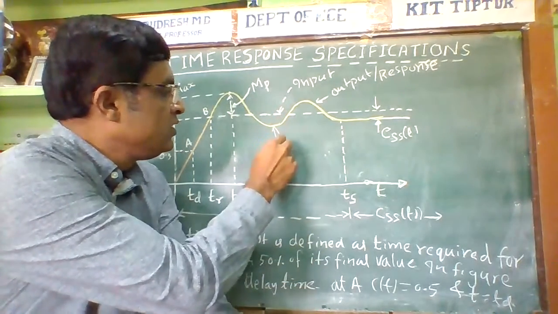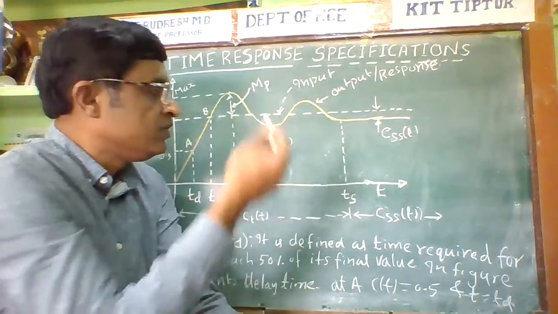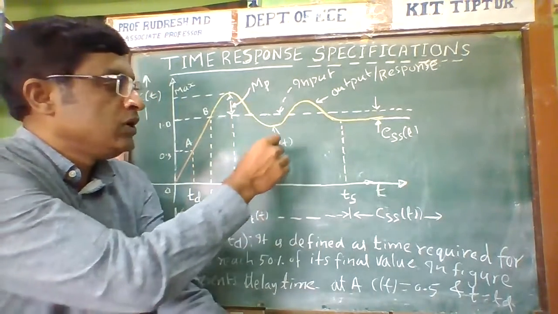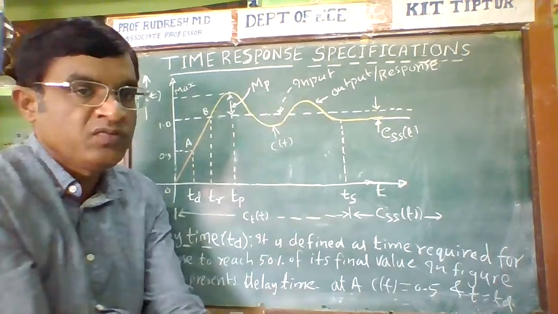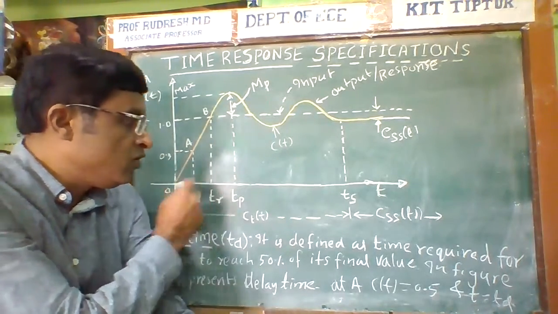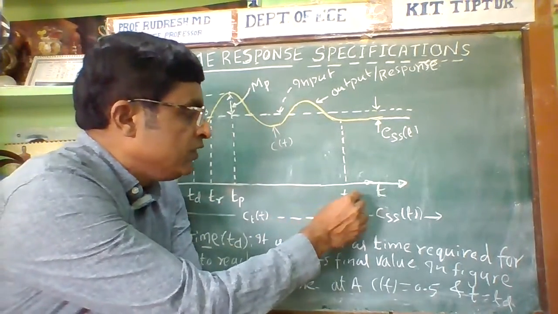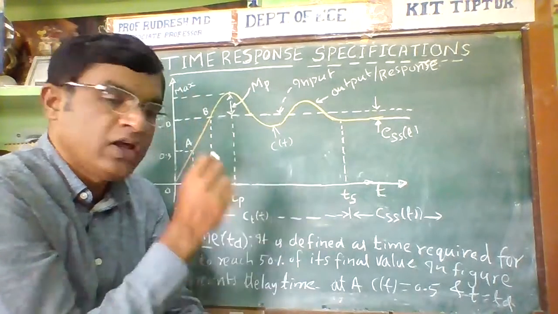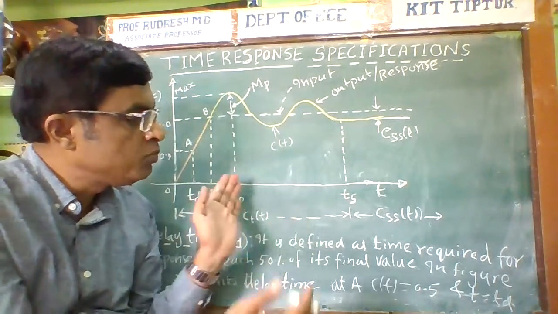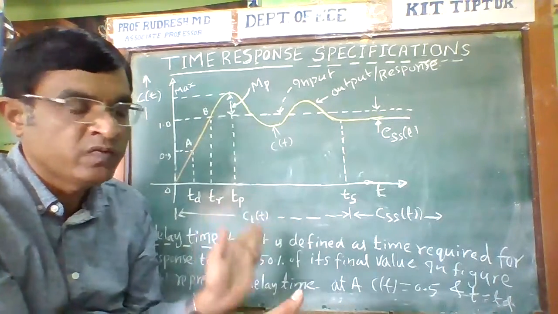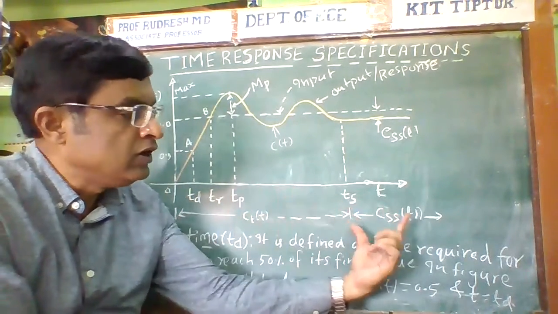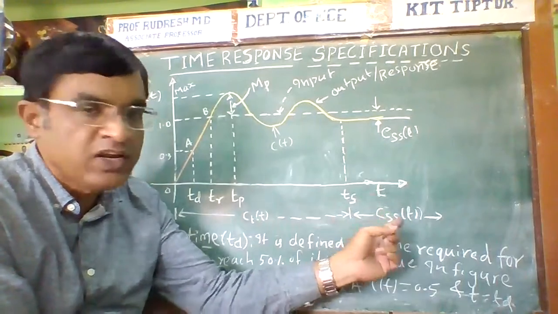The input is a step signal, but the output has this waveform shape. The portion from t equal to 0 to t equal to ts is called the transient response. So the time response consists of two parts: first the transient response, and second the steady state response.